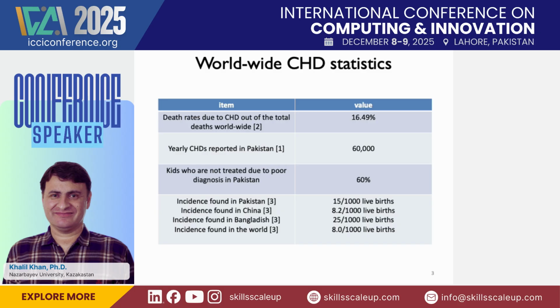Here we can also see that the death rate due to CHD out of the total death rates worldwide is 16.49%. Yearly CHD reported in Pakistan is 60,000, and kids who are not treated due to poor diagnosis in Pakistan is about 60%. So there are different reasons why the kids are not treated properly.